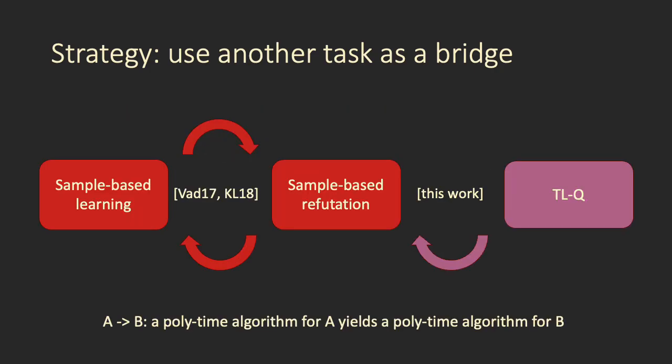Here's a little diagram of how these tasks relate to each other. Previous work showed that sample-based distribution-specific agnostic learning and sample-based distribution-specific refutation reduce to one another. And in this work, we're going to show that refutation reduces to TLQ. So in other words, an algorithm for TLQ yields an algorithm for sample-based refutation. All of these arrows represent reductions in polynomial time.